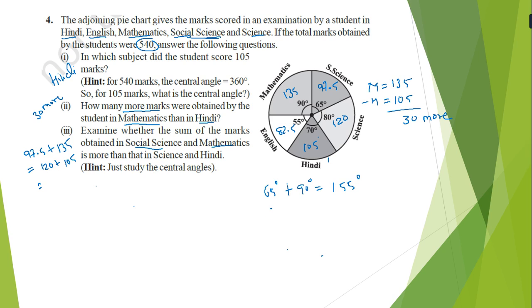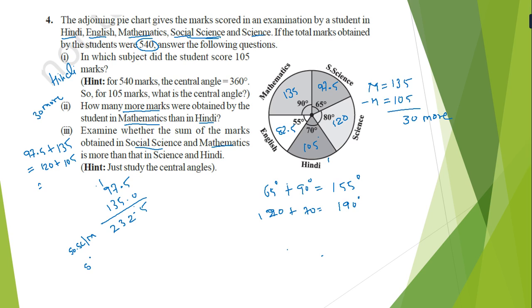Now science and Hindi, science is 120 plus Hindi, that is 70, that is 190 degree. Now if we total 97.5 and 135, we get 232.5, that is for social science and maths.